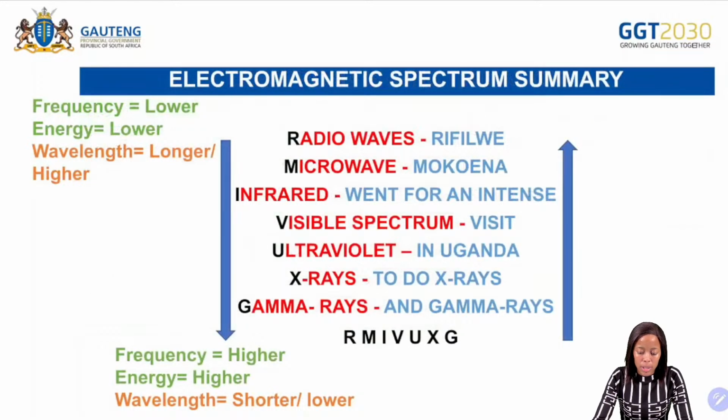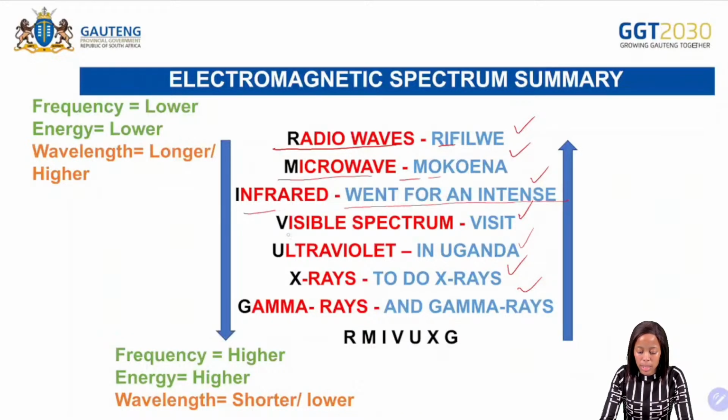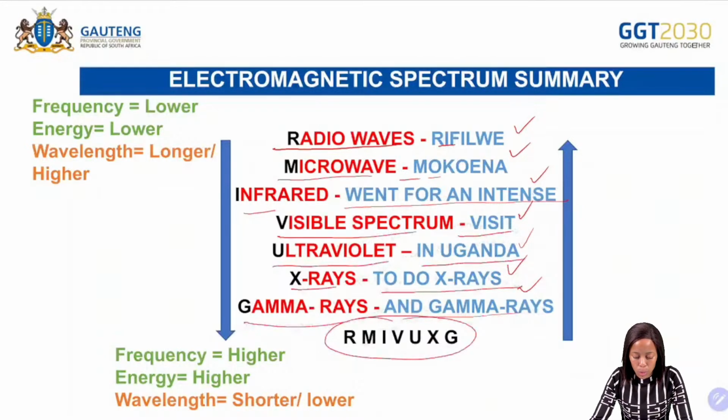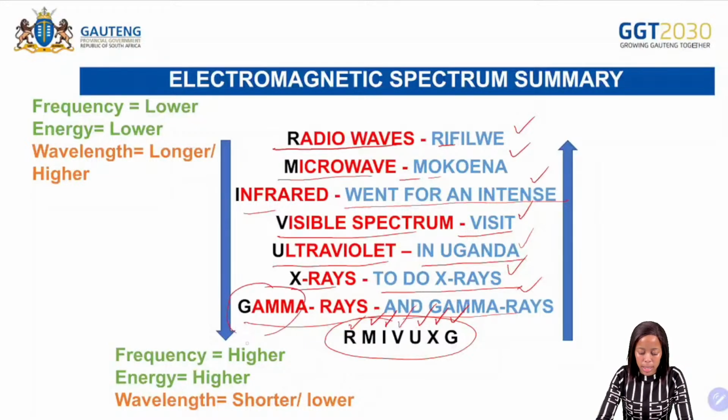Okay, so now in terms of the electromagnetic spectrum, remember we said we are going to use this. Refilwe Mukwena went for an intense visit in Uganda to do what? X-rays and gamma rays. So with all of that, it means we have radio waves for Refilwe, microwave for Mukwena, infrared for went for an intense visit, visible spectrum for visit, ultraviolet for Uganda, X-rays, and then gamma rays. So we must just remember to have the following, which is radio waves, microwaves, infrared, visible spectrum, ultraviolet, X-rays, and gamma rays.